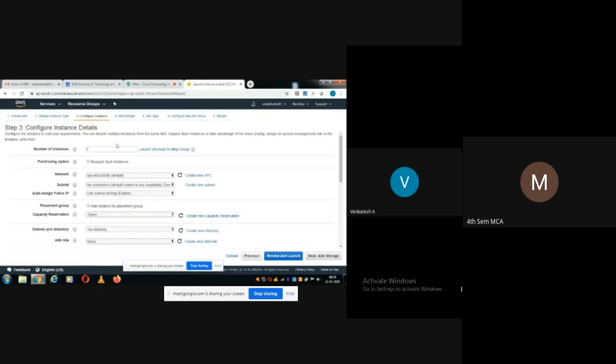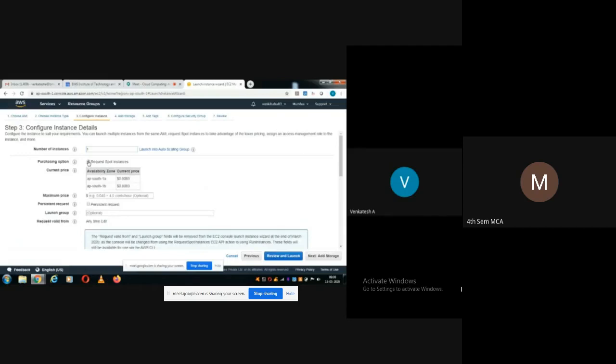By default we need only one. Actually here I can take 1 or 2, 3, it doesn't matter. And here, in case you request spot instances, if you enable this, you can observe here the availability zone and the money that they will charge. So they will charge money.